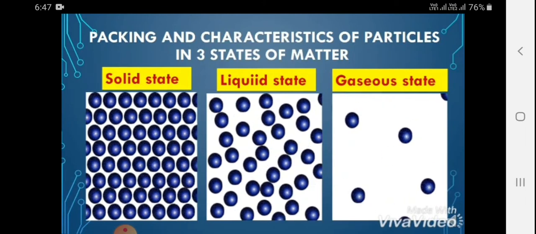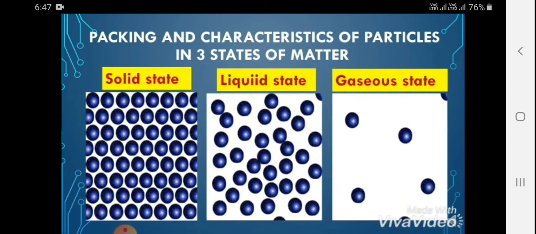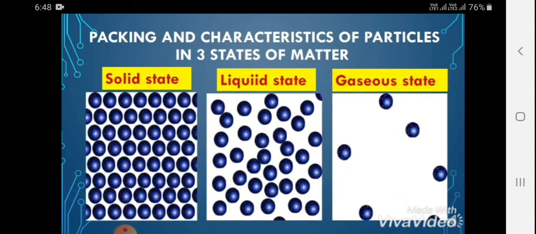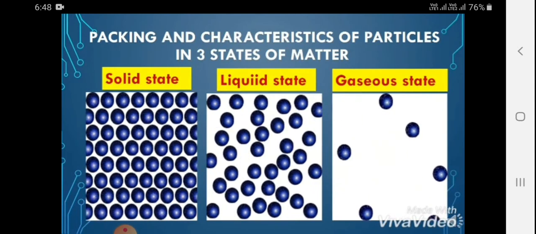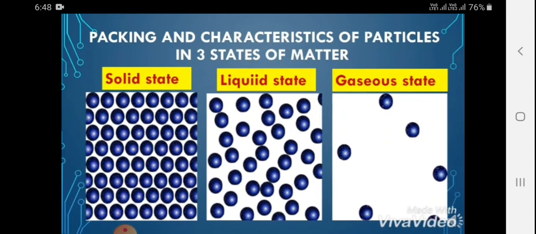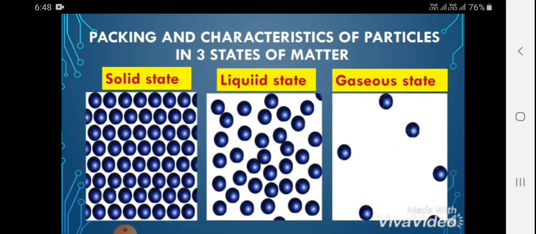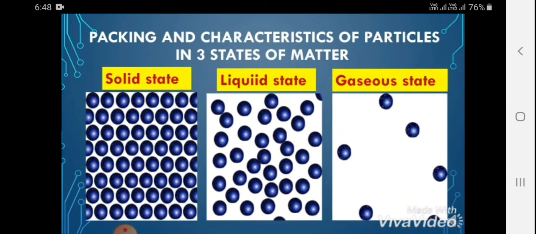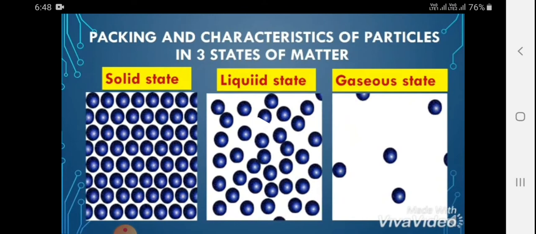And shape and volume, as I discussed: solids have a definite shape and a definite volume, but liquids have a definite volume but not a definite shape. Why? Because they take the shape of the container. And gases do not have a definite shape or a definite volume. So let's watch the next content.